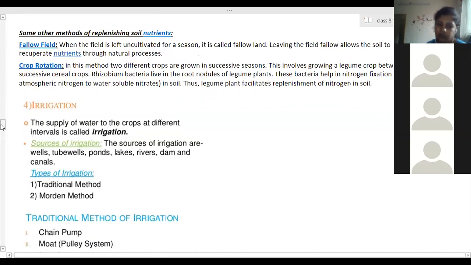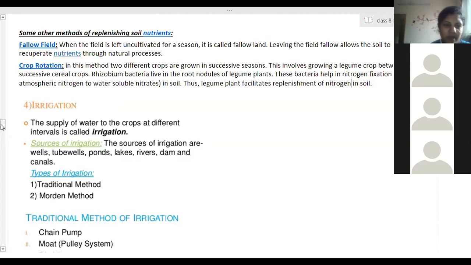Next part is now providing water. The supplying of water to the crops at different intervals is called the irrigation process. Irrigation is a process by which water is supplied to the crops at different intervals. Water is very, very important. Just like if we don't drink water, what will happen? We cannot survive more than 1 day. 2 days maximum we can live without water, but not after that.